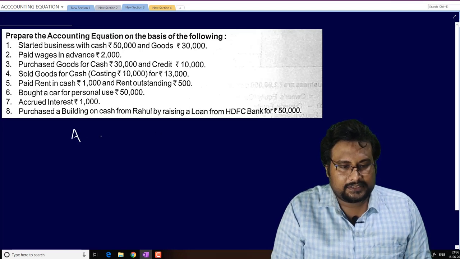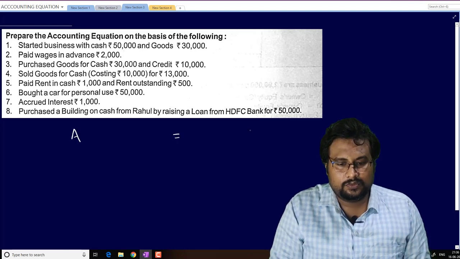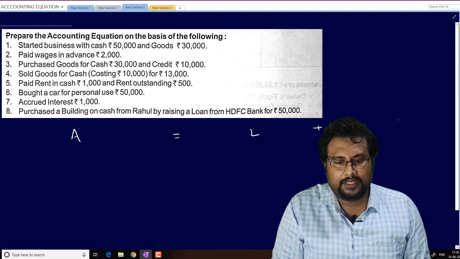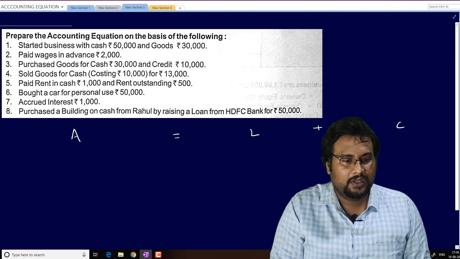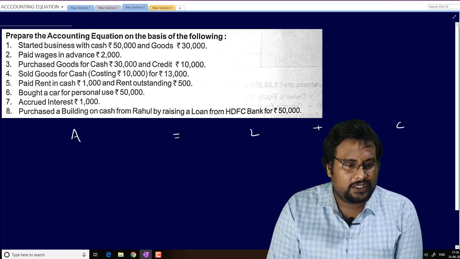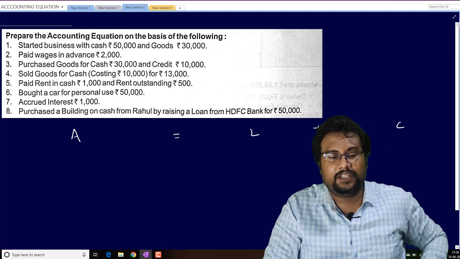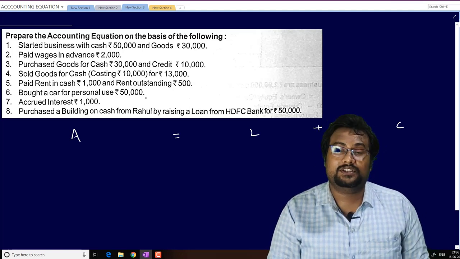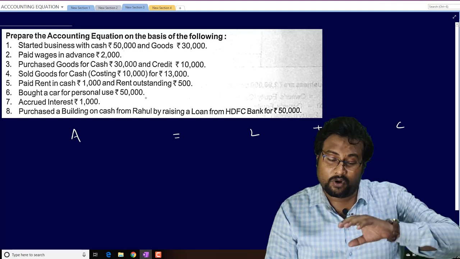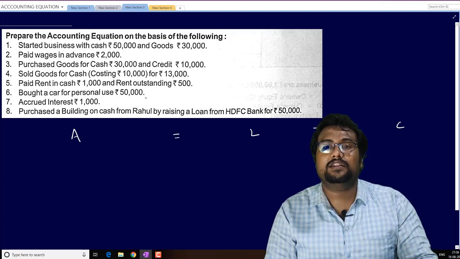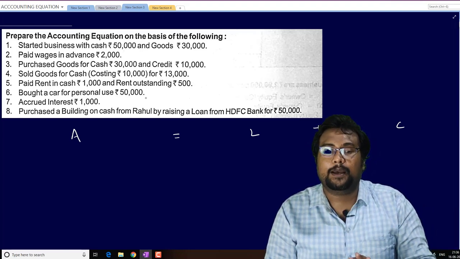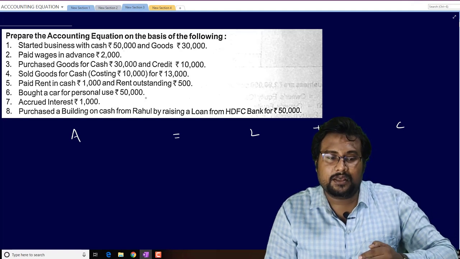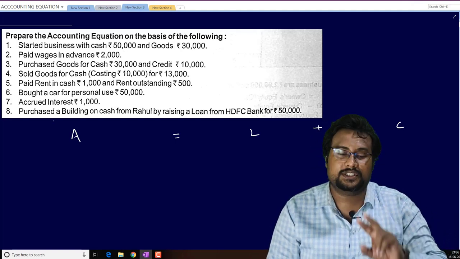The first thing is assets is equal to liability plus capital. But the first question is what? Started business with cash 50,000 and goods 30,000. The first concept is what? Whatever we are investing for starting the business, that is known as capital. So what thing is coming in the business? Cash is coming and goods is coming.